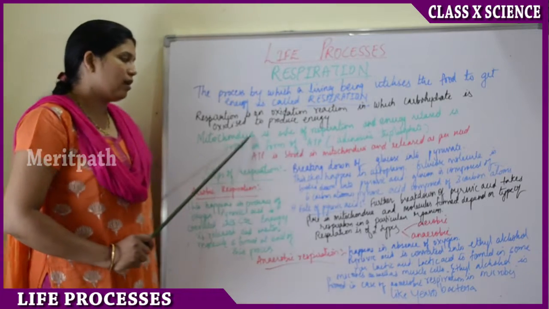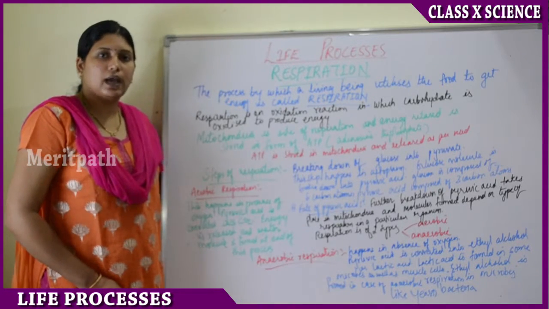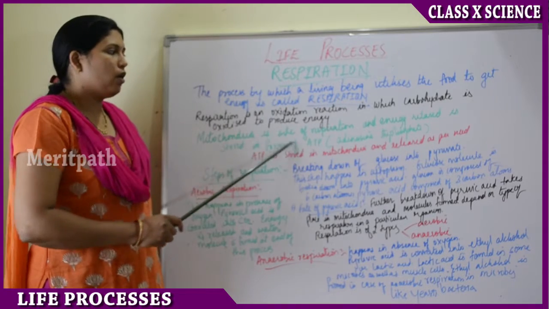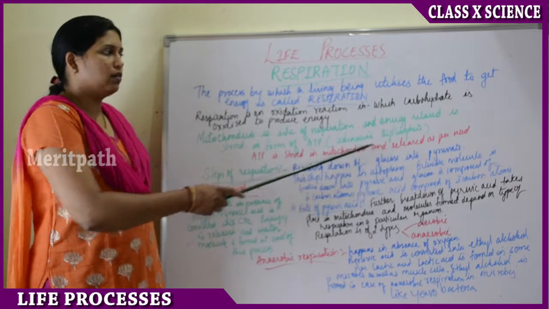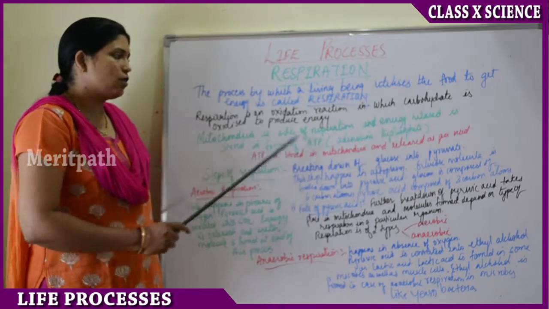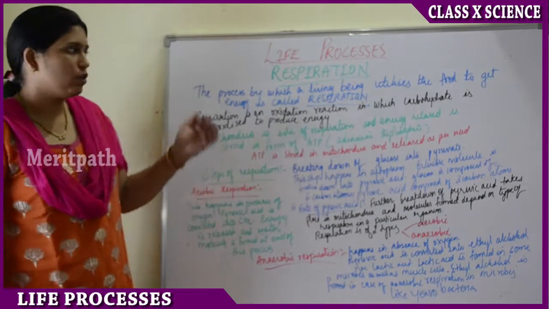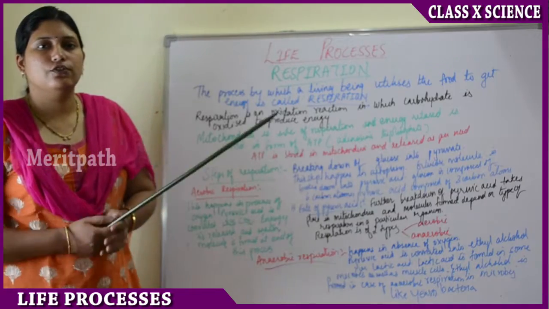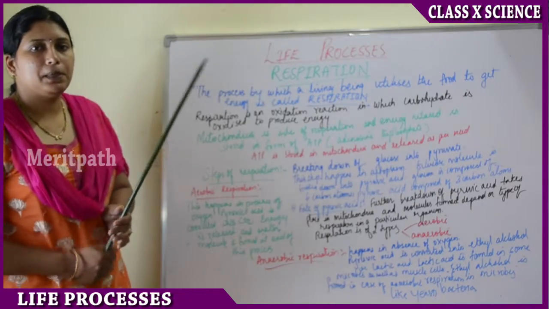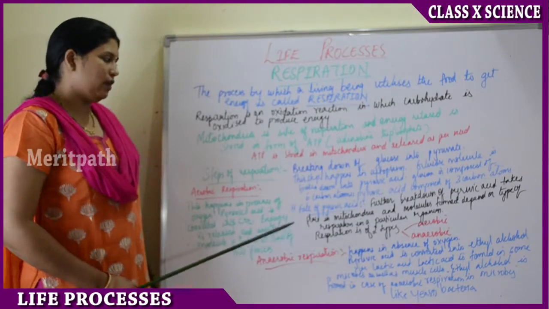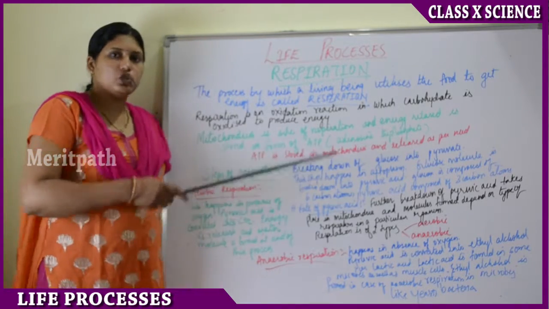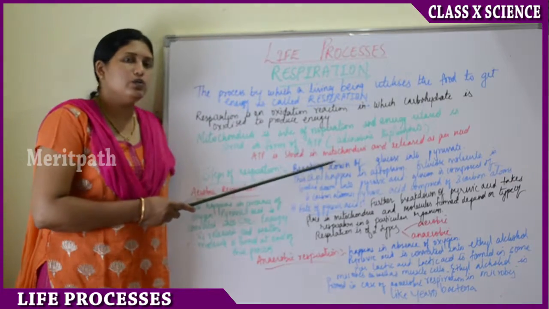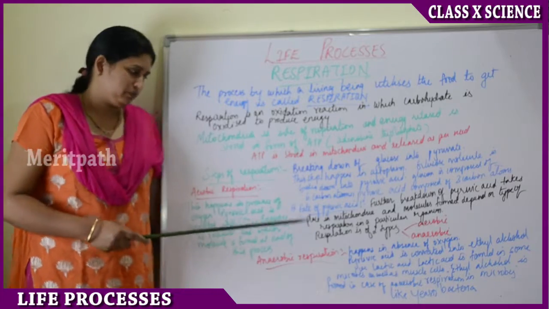So mitochondria is the site of respiration, and the energy released in this reaction is stored in the form of ATP. ATP means adenosine triphosphate. ATP is stored in the mitochondria and used as per the need.